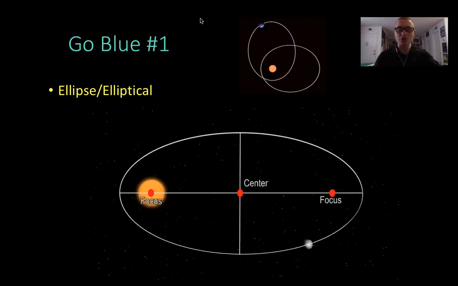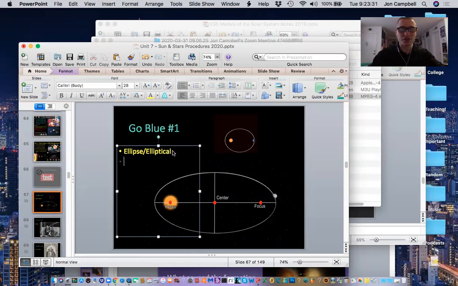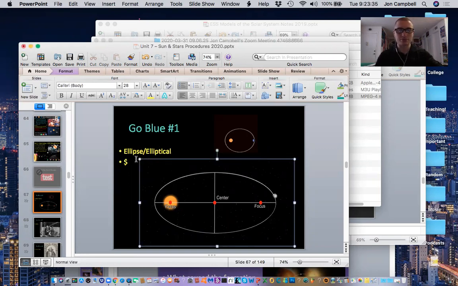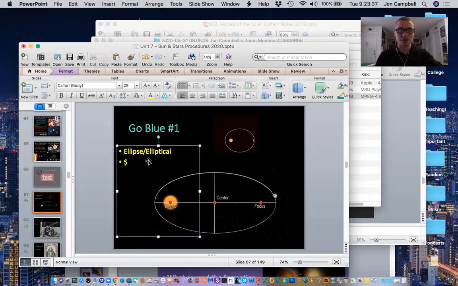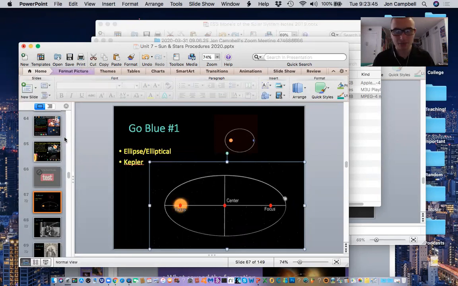And the person I'm going to need you guys to know is the important figure that came up with this idea, that proposed this idea of planetary motion. That is going to be Johannes Kepler.